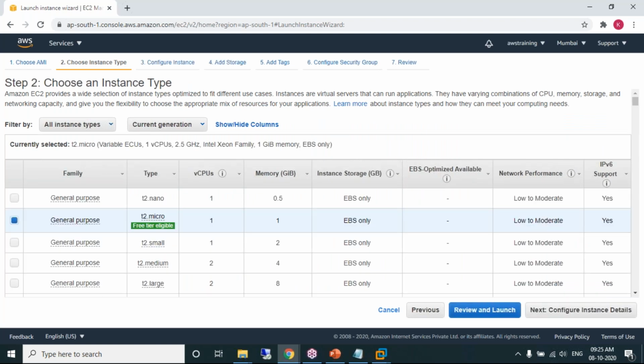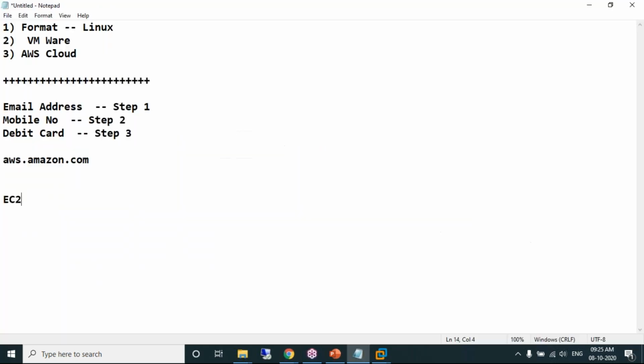Step 2. How much RAM should your Linux machine have? How many CPUs should your Linux machine have? If you want to create a virtual machine, you need 3 hardware components. Keep in mind, when you're creating a virtual machine, you need 3 hardware components. What are the 3 important components a machine should have? A machine should have CPU, RAM, and hard disk. These are the 3 important components every machine should have in AWS.